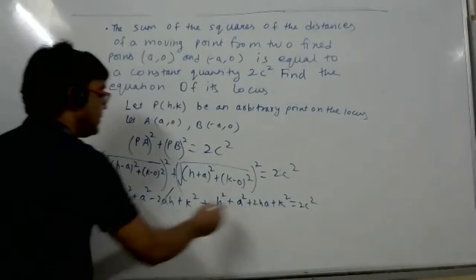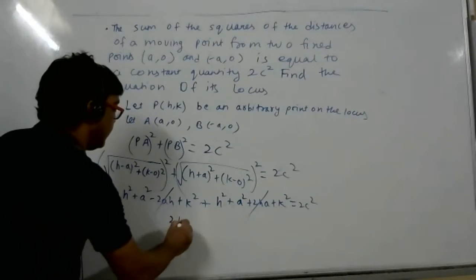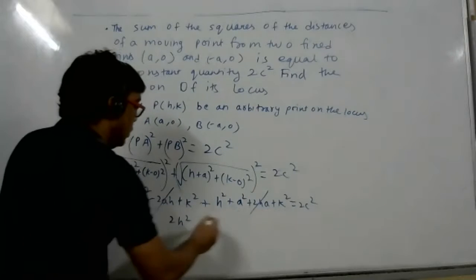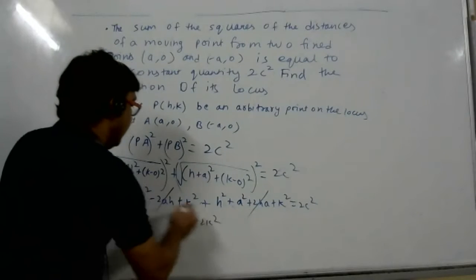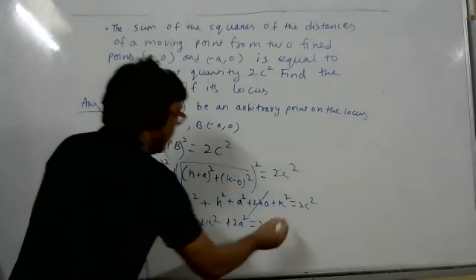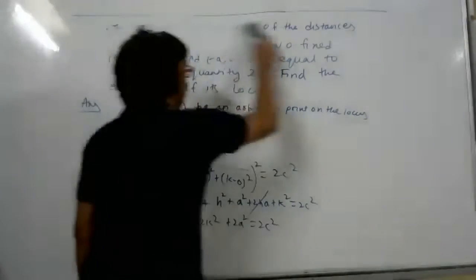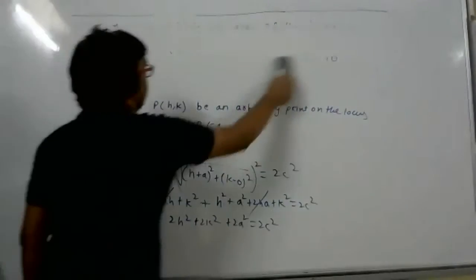Some terms will get cancelled. Same terms I can add: h square plus h square, 2h square; k square plus k square, 2k square; a square plus a square, 2a square; equals 2c square. All of you are good in maths. 2 will get cancelled everywhere. We can take it common and cancel.